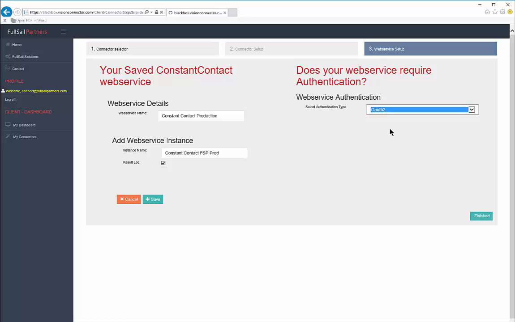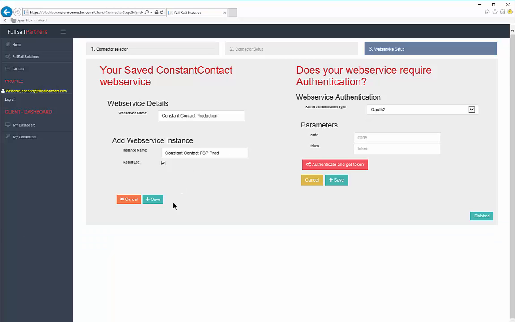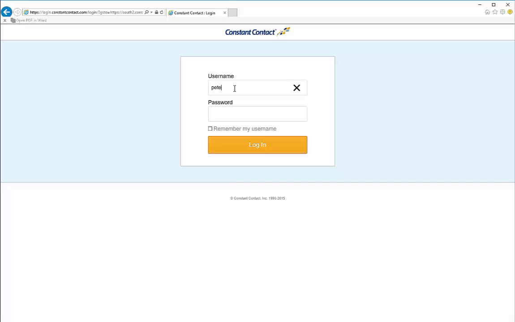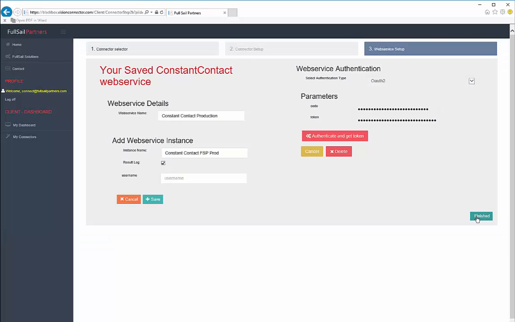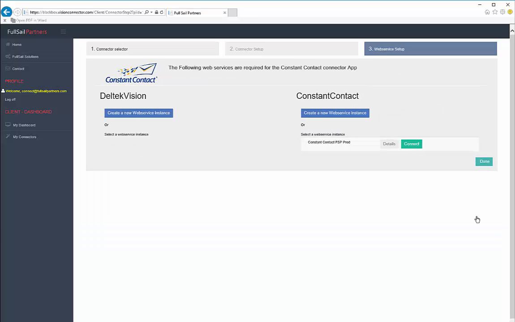We're also going to specify that we want to use OAuth 2. We click Authenticate and Get Token. And we're prompted for our Constant Contact credentials. We're asked if we want to allow the Full Sail Partners Vision to Constant Contact connector to access and update Constant Contact information in your account. We'll click Allow. Now that we've completed our setup and authenticated, we can click Finish on the Constant Contact portion.